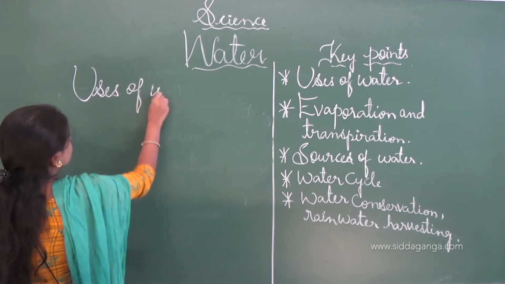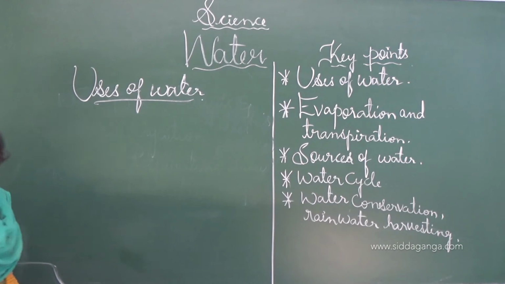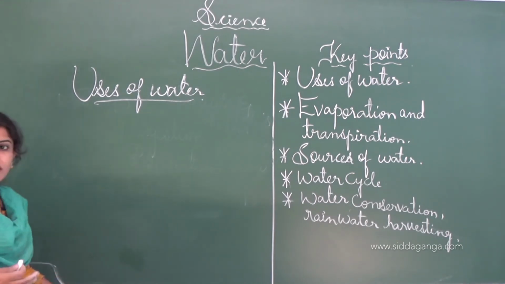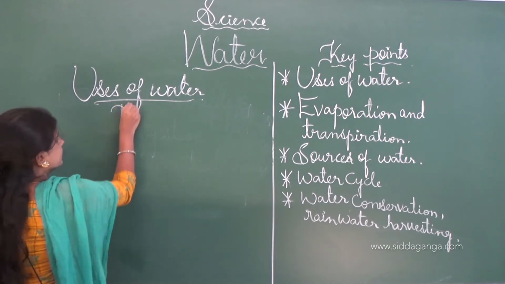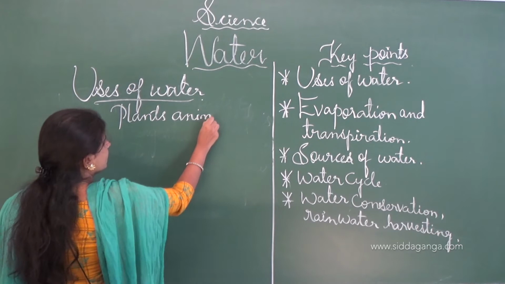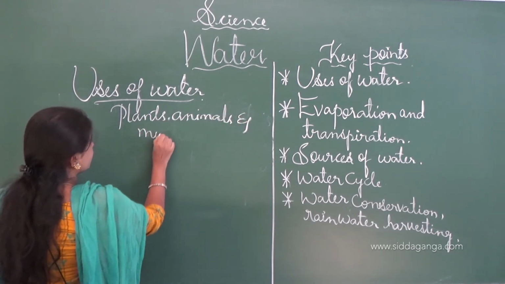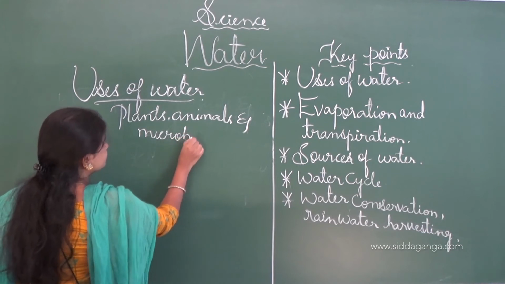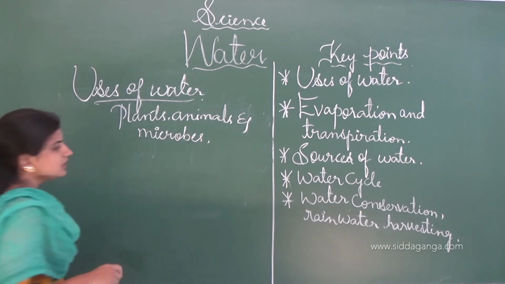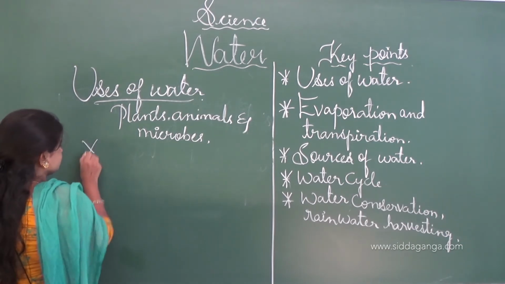Uses of water. See, water is very essential for all living organisms, that is in plants, animals, and microbes or the microorganisms. See, the water is very essential. Water is used in agriculture and for irrigation purpose.